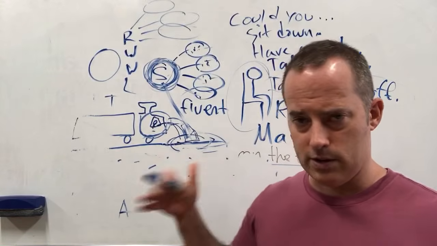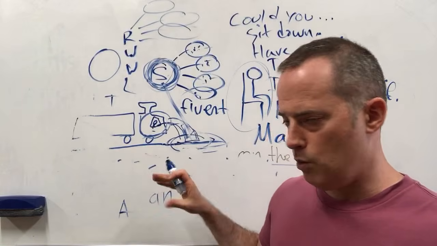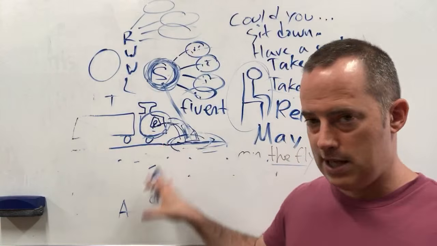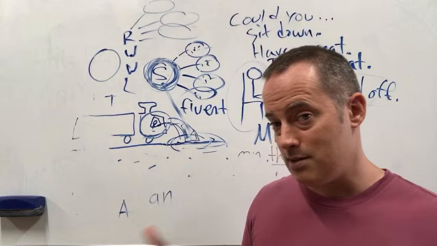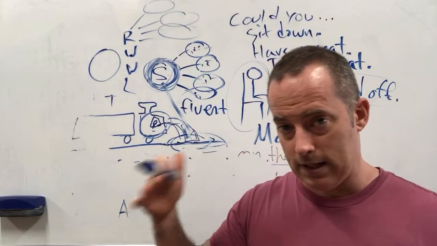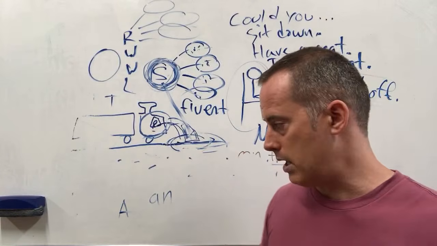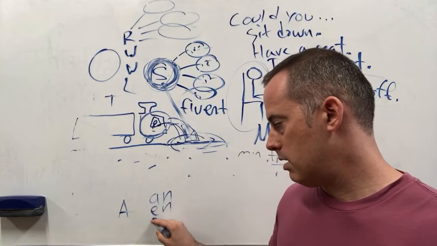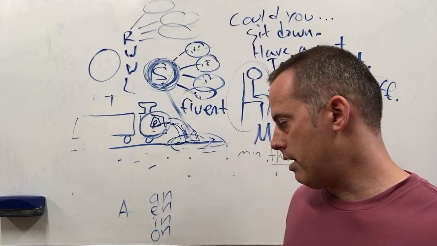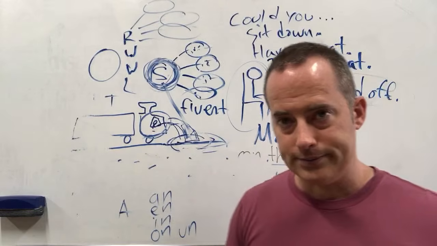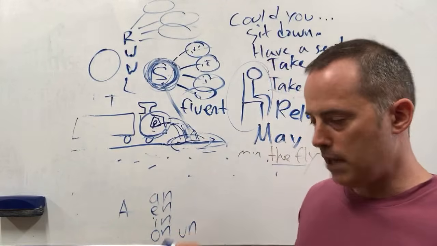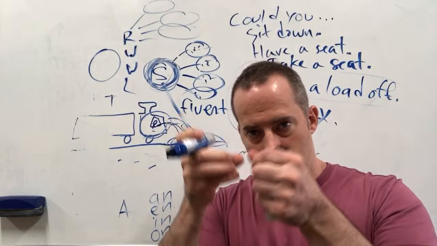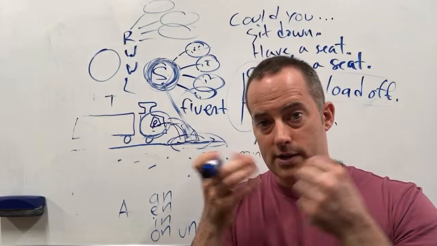So we have like the short vowel sounds. And the way to learn these is not by just getting random pronunciations. It's by learning them systematically by comparing these different pronunciations. Okay? So as an example, I've got an, in, on, and un. So I'm able to compare these, and that's what you can do in the app. So you can actually look at all these different combinations of letters and see what happens.